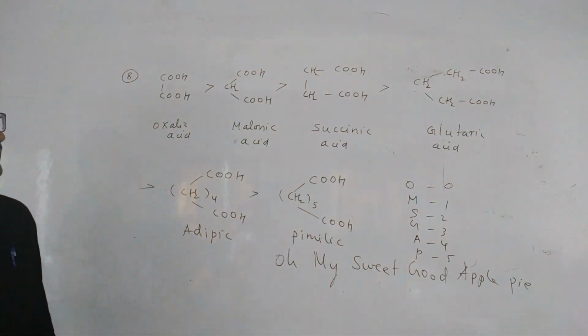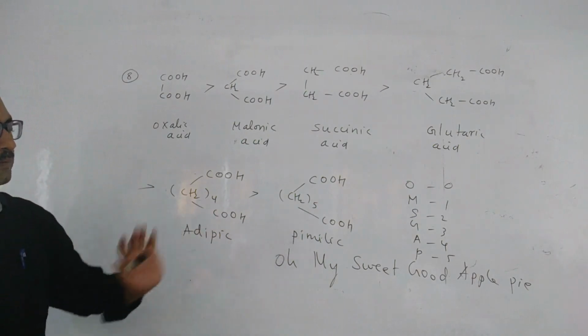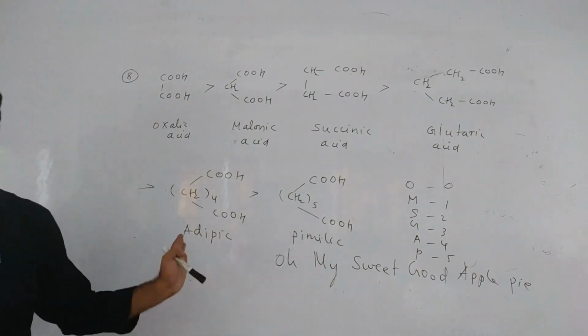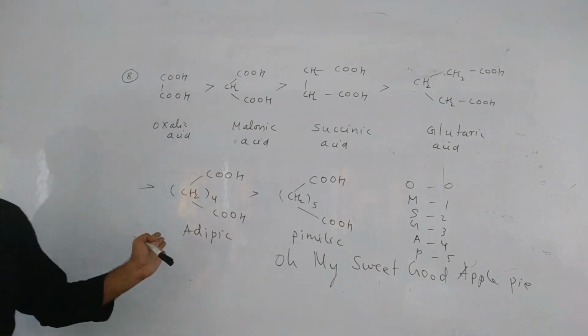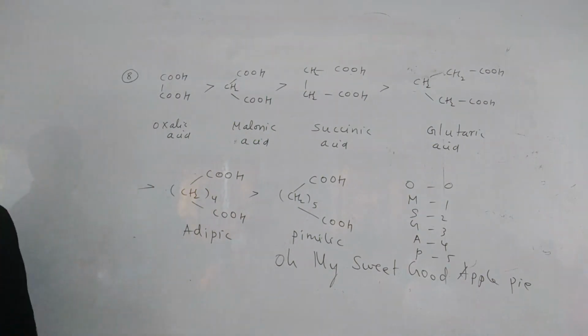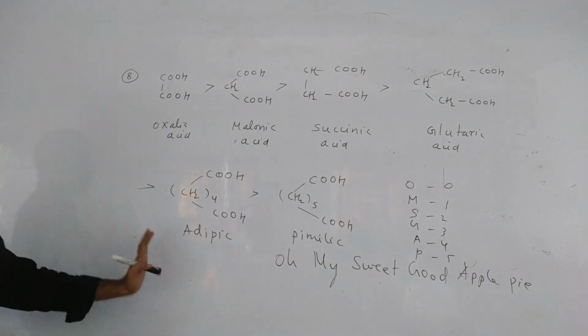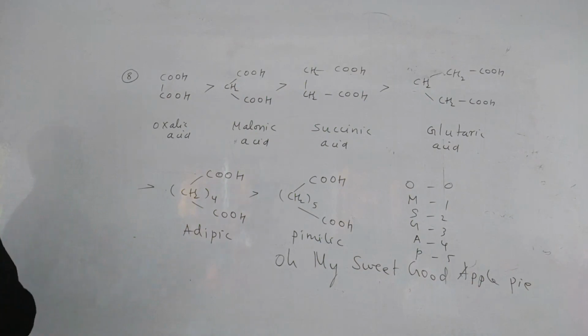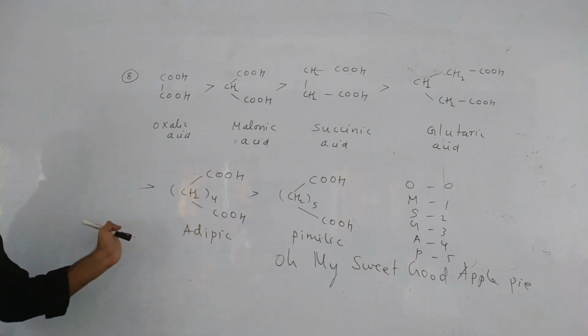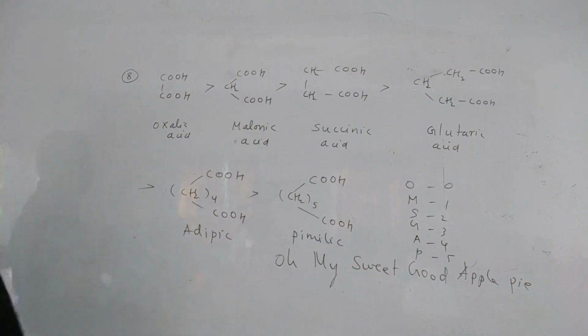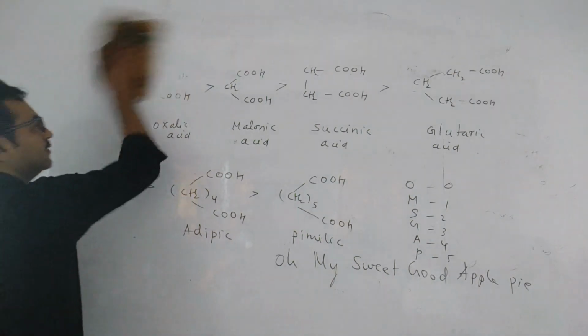Oxalic, malonic, succinic, glutaric, adipic and fumaric acid. So adipic acid, which is important, is a very good monomer in what? Nylon 6,6. Now polymers were removed this year, but the polymer chapter is a very important chapter. In that, nylon 6,6 polymer is prepared from what? Adipic acid and what are the monomers in that? One is adipic acid, the other is hexamethylene diamine. These are the monomers in that, right?